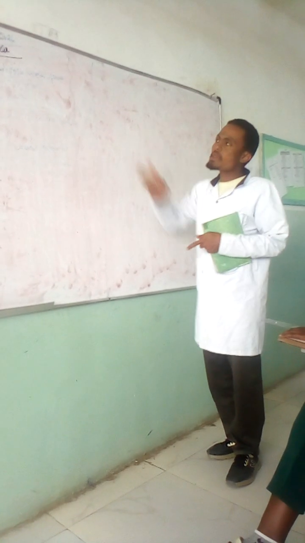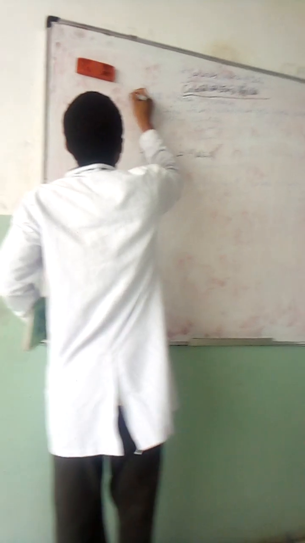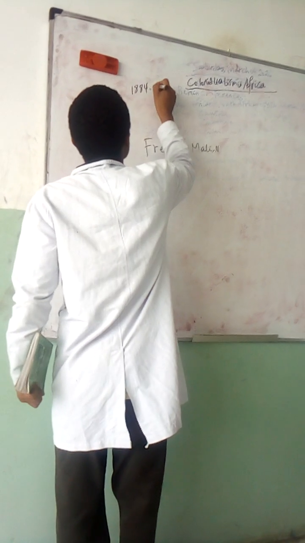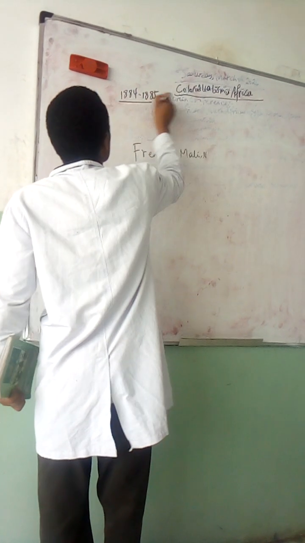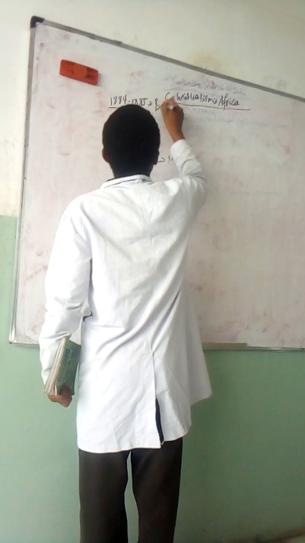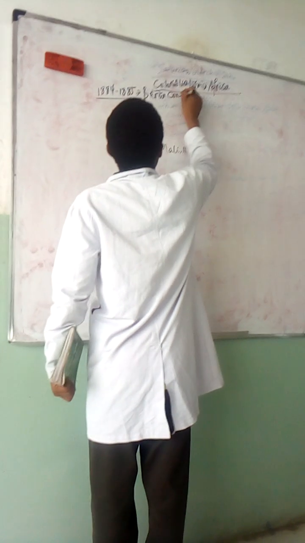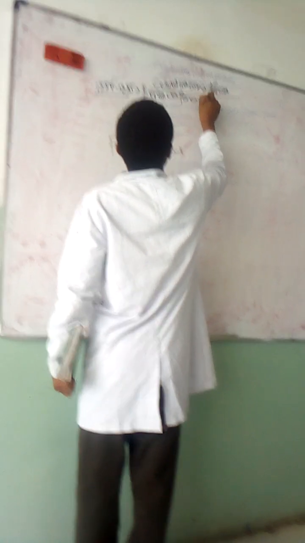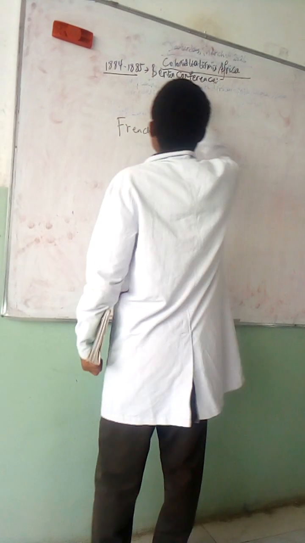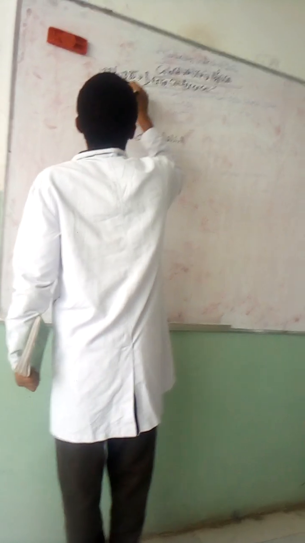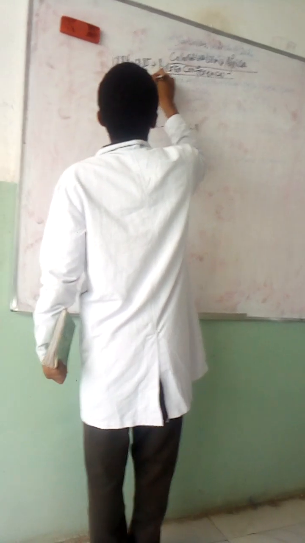So today's topic is colonialism in Africa. We should go to this topic: 1884 up to 1885, the Berlin Conference. The Berlin Conference highly inspired those European countries to colonize what? To colonize Africa. For example, England,